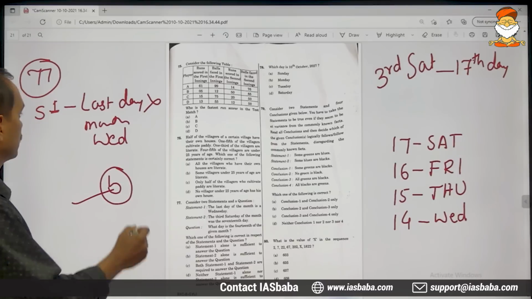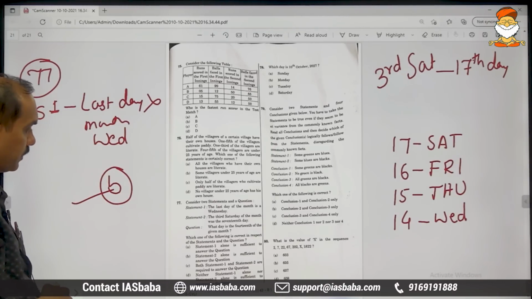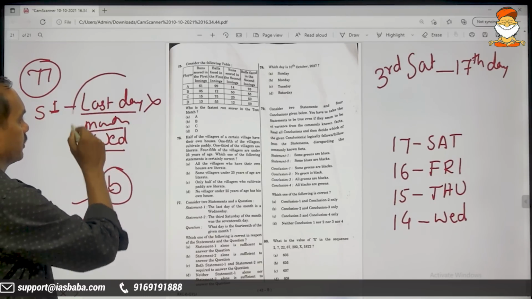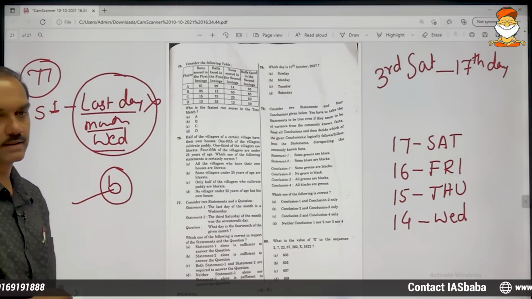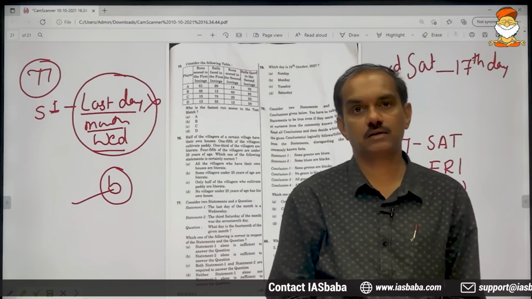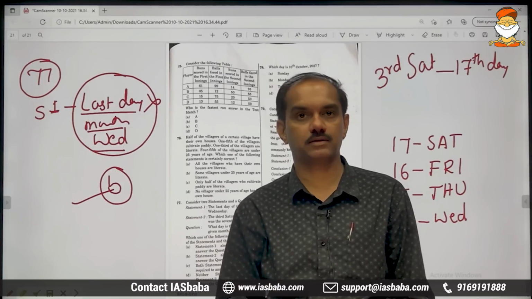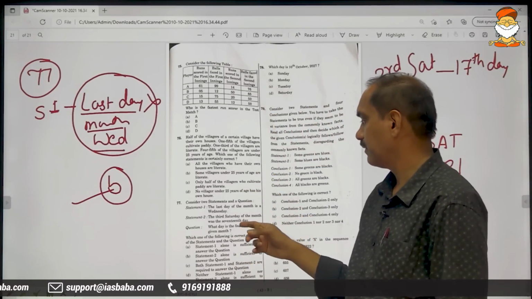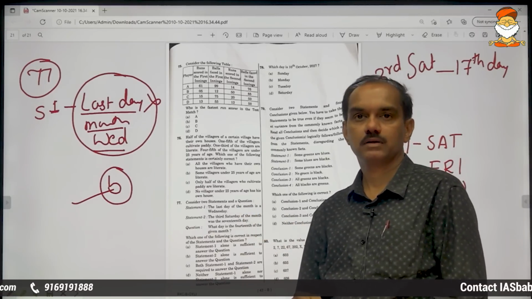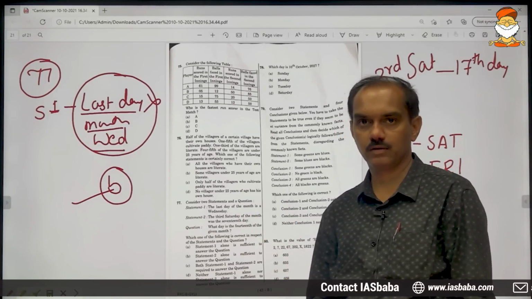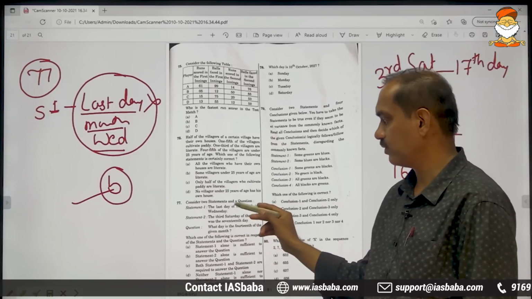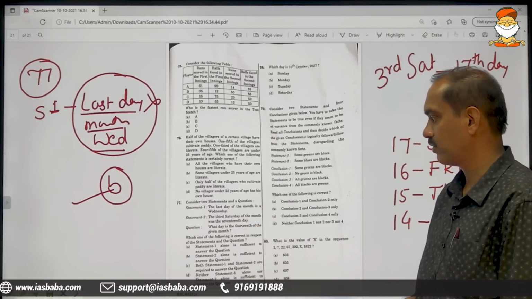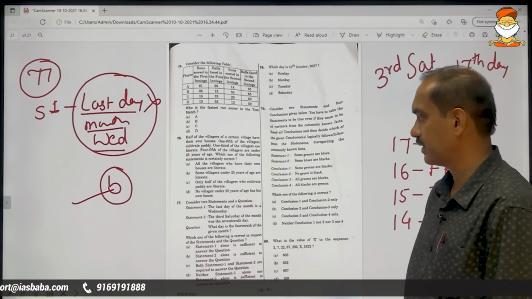First statement, why is it not sufficient? The reason being, we can use this information if the question asked is like this: which day of the week will be the very first day of the next month? The last day of this month is given, that is Wednesday. The very first day of the next month will be Thursday. There you can use this information. Otherwise, we cannot use this information to answer any question. So this is everything about the 77th problem.